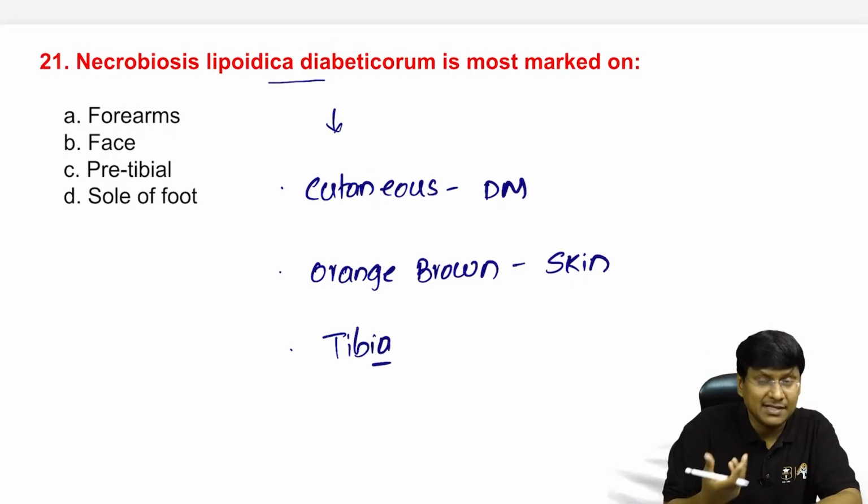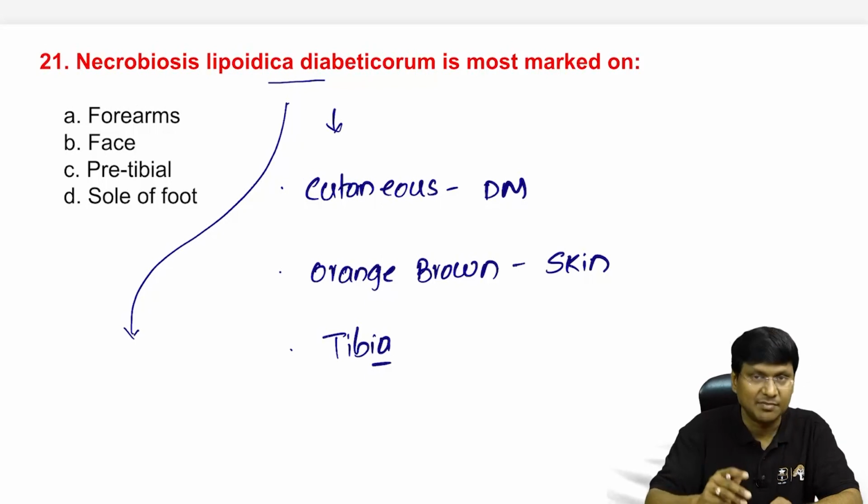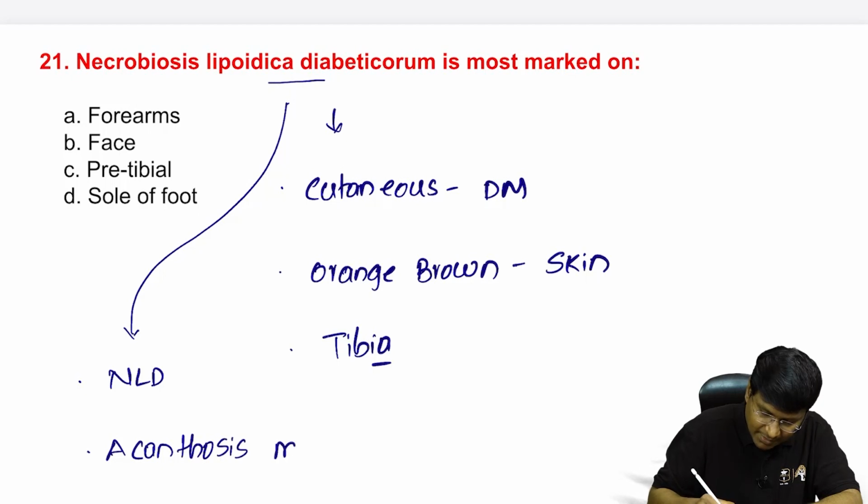And what is another important dermatological manifestation in diabetes mellitus, apart from necrobiosis lipoidica diabeticorum? We have acanthosis nigricans.